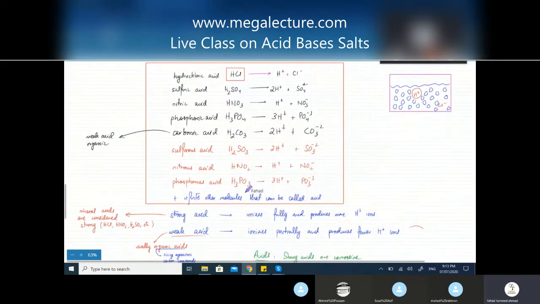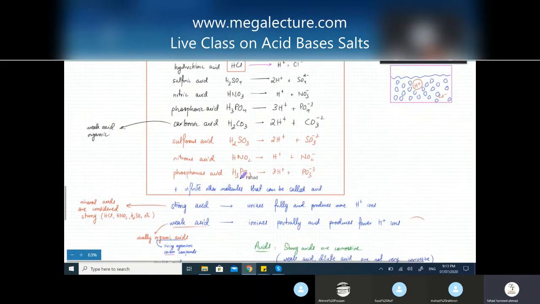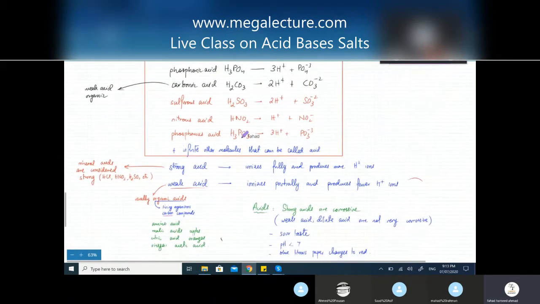And I told you that there are infinite other molecules that are considered acids. जिसमें I briefly went over organic acids, which we are not going to study right now. लेकिन हमने वो पढ़ा था कि any carbon containing compound is usually considered an organic compound. And in this, we talked about strong acids, they ionize fully and they produce more H plus one ions. They break down more readily. If the molecule breaks down, only then would the H plus one ion be produced. HNO2 का जो molecule होगा, if it breaks down and ionizes, then it's going to produce H plus one ions.